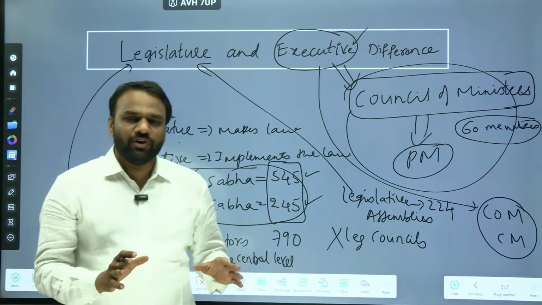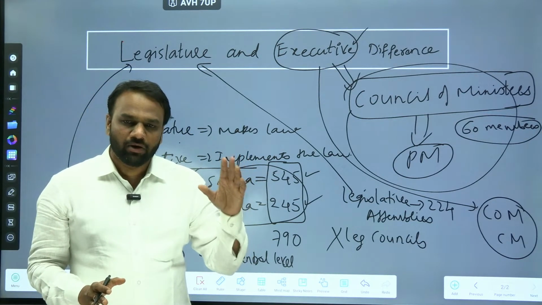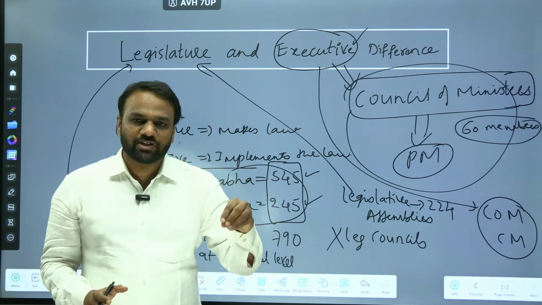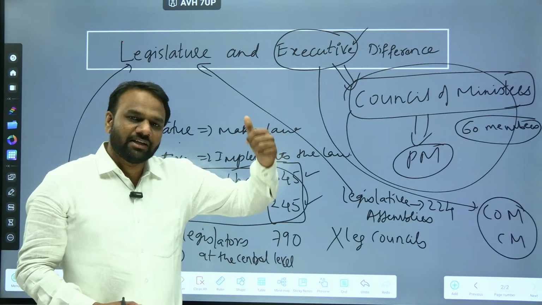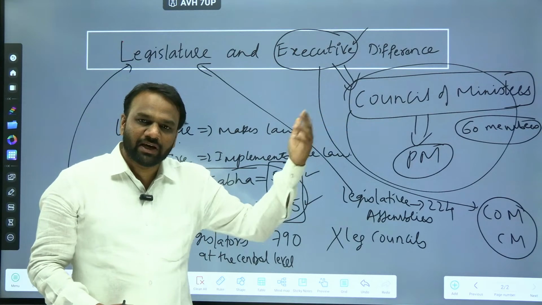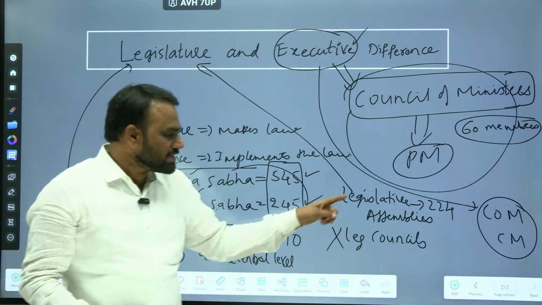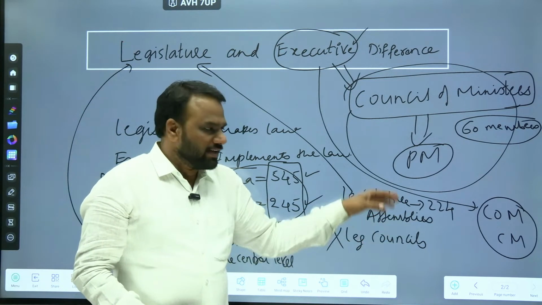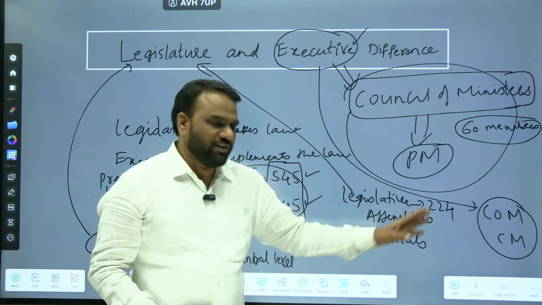So today through this video what we got to know is that the lawmaking body is called the legislature and the implementing body is called the executive. At the central level, the lawmaking body is Parliament. At the central level, the executive is the Union Council of Ministers headed by the Prime Minister. At the state level, the lawmaking body is the Legislative Assembly. And at the state level, the executive body is the Council of Ministers headed by the Chief Minister.